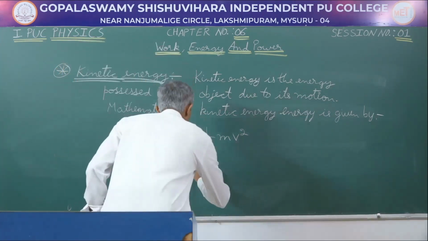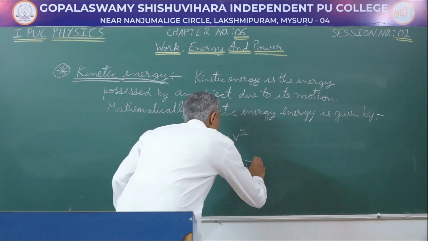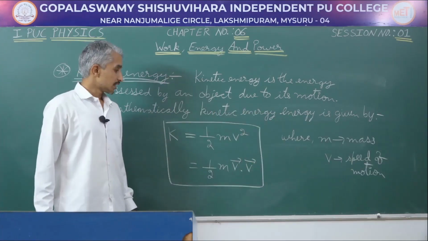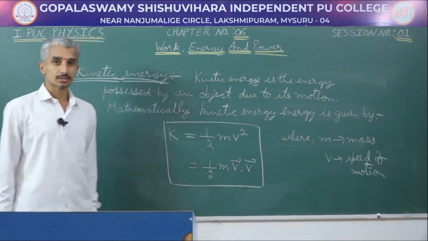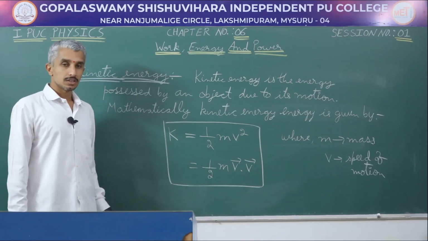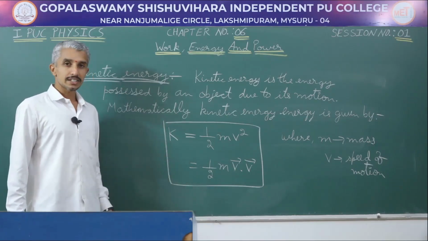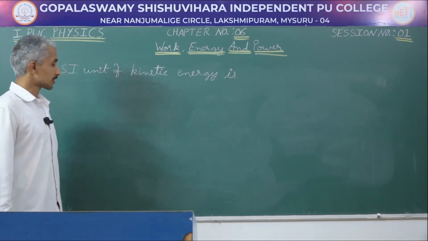We can also write this as half m, v square can be written as v dot v. By knowing the mass and the speed of motion of an object, we can calculate its kinetic energy. Now, we will see what is the SI unit of kinetic energy, in what terms we will measure kinetic energy. To know this, let us look into the maths of kinetic energy.